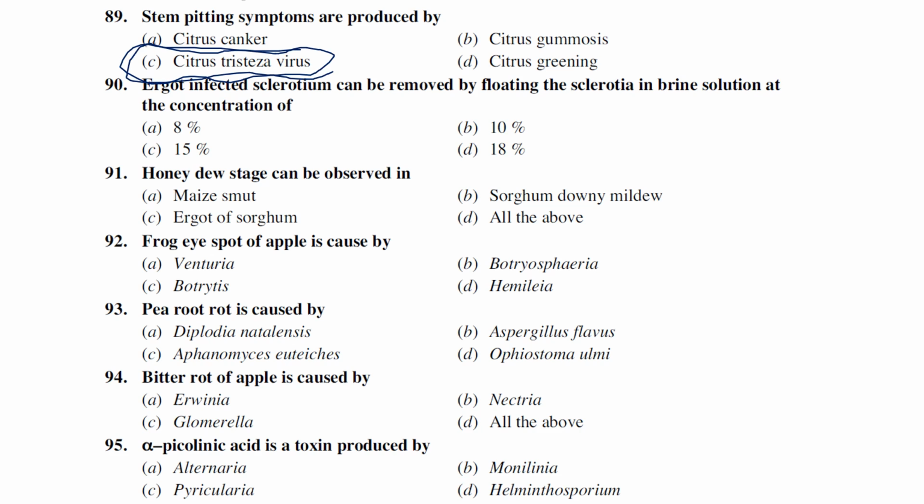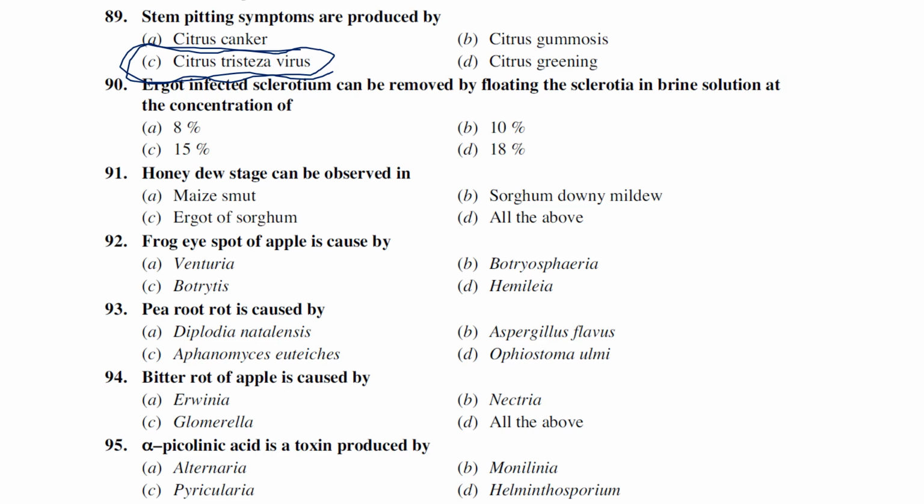Ergot infected sclerotia can be removed by flotation, flotation of the sclerotia in brine solution at the concentration of, anyway let me repeat. So the ergot infected sclerotia can be removed by a technique called flotation, where the sclerotia float out by using the brine solution.